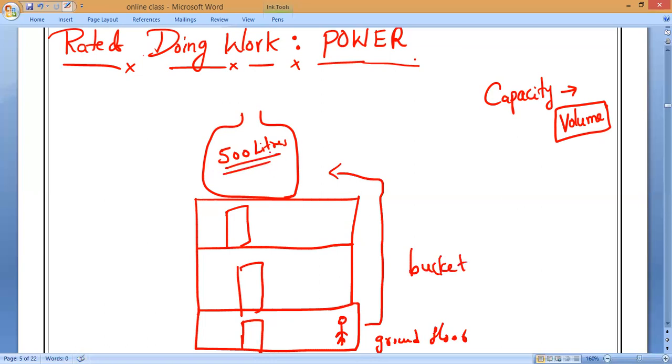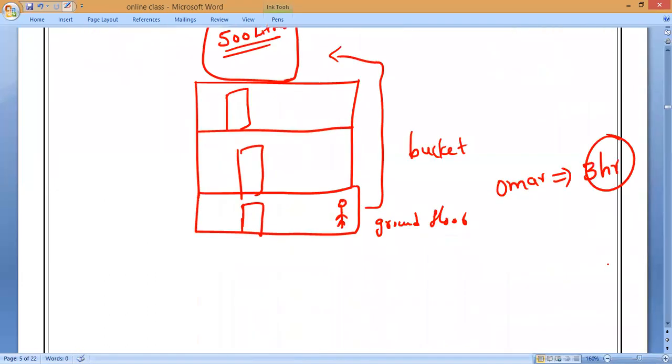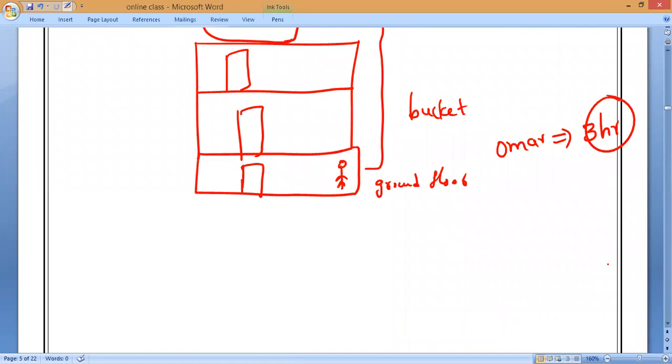The tank capacity is 500 liters, and Mr. Omar has taken 3 hours. Now for the same tank, I will switch on the electric motor.